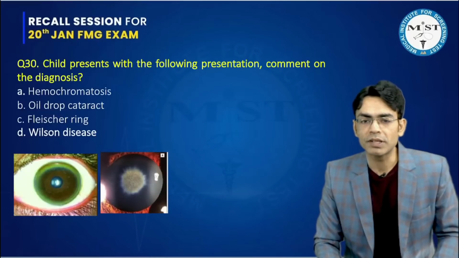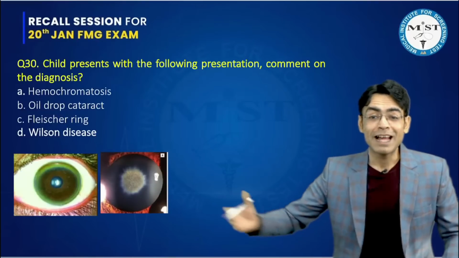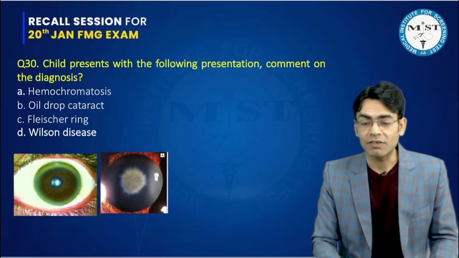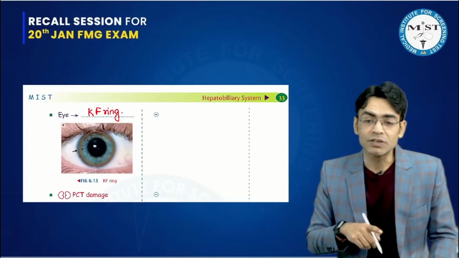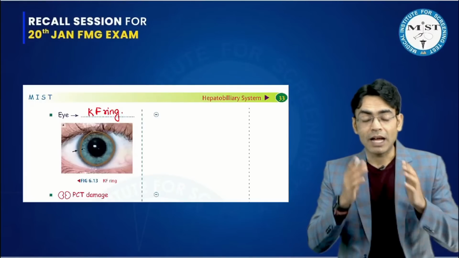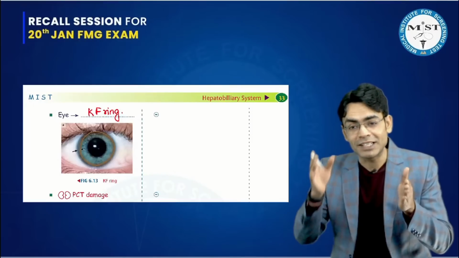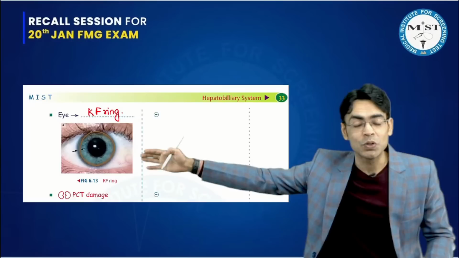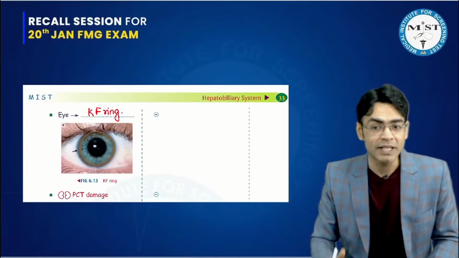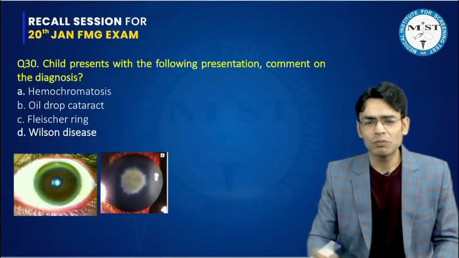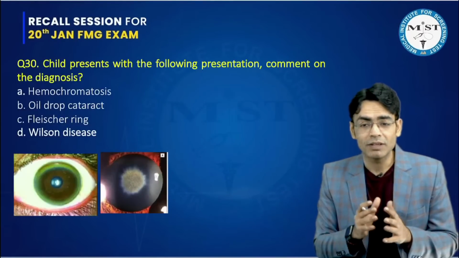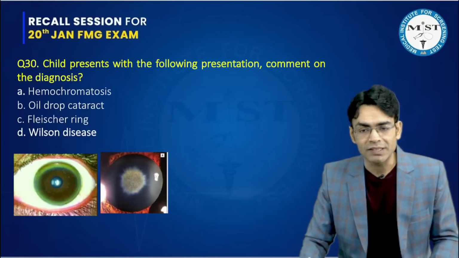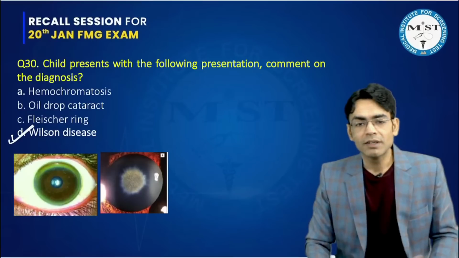A child presents with the following presentation, comment on the diagnosis. Now, a very straight question. They have given you the snowflake cataract, they have given you the Wilson's K.F. ring. When we were discussing the metabolic diseases of the liver in the chapter of hepatobiliary system, I hope you remember that we made the table of Wilson's disease and hemochromatosis, and there we discussed these diseases with every organ involved. In the eye, I told you there would be a K.F. ring in Wilson's disease. Seeing the ring, you go straight to it. Copper metabolism is a problem. The copper excretion is an issue, and because of excess copper, Wilson's disease is happening. So copper deposition occurs. So this is the answer.